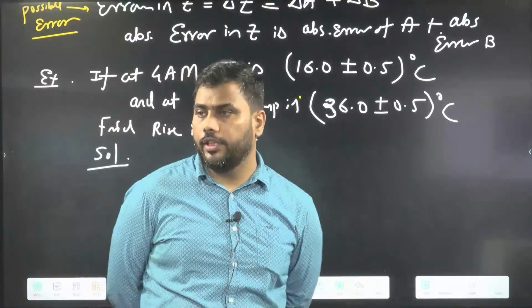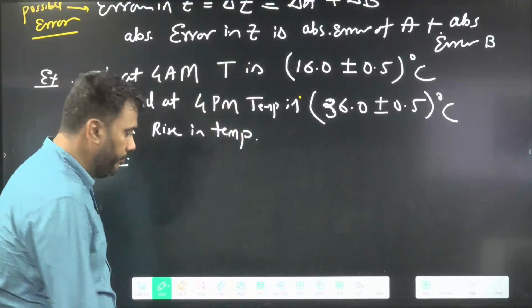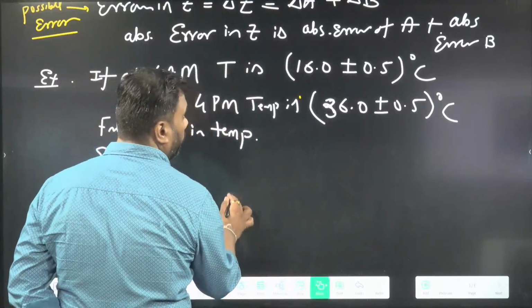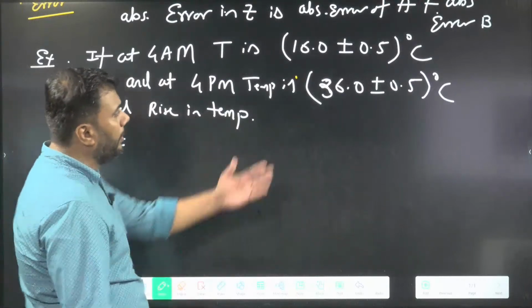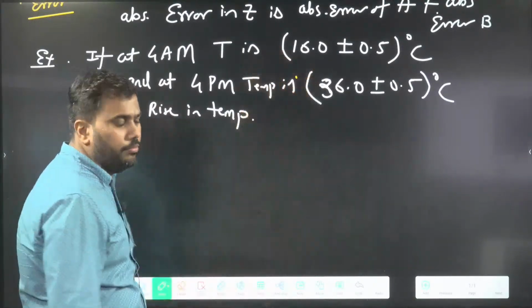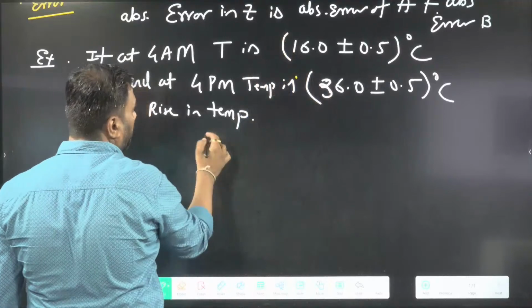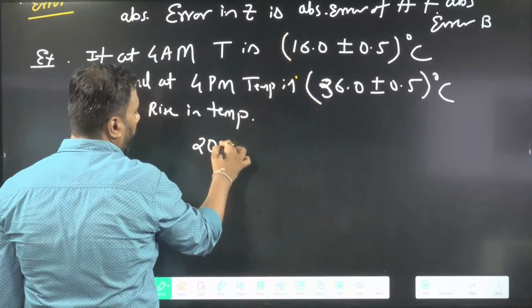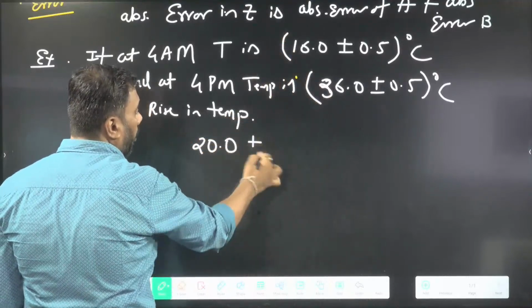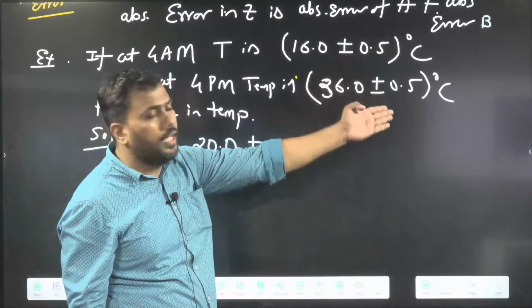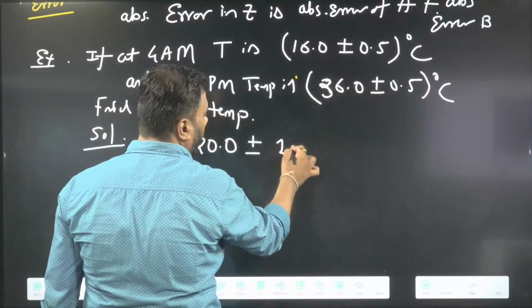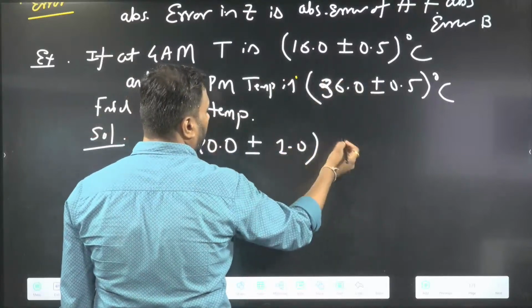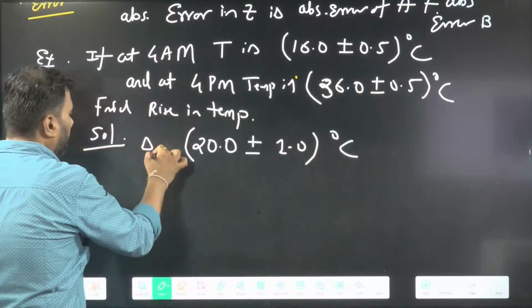Initial and final temperature is given. Very good, Sham. So, for rise in temperature, I will take the difference of temperature. Final temperature minus initial temperature will be the rise in temperature. 36 minus 16 will be 20.0, plus or minus, errors are added, 0.5 plus 0.5, 1.0. This will be the rise in temperature.